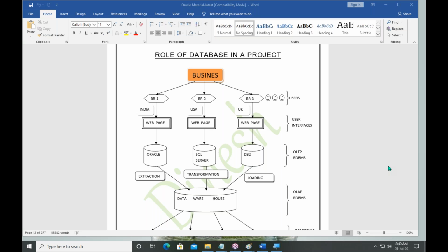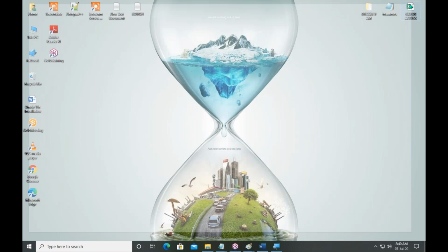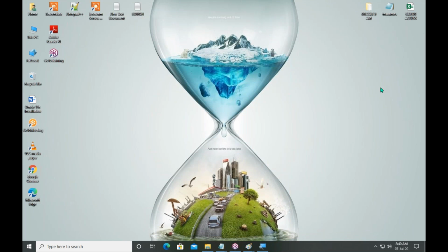But if you want to easily manage the data, then you should maintain old data separately and current data separately. Yes, Neha, I will share this picture. No problem.